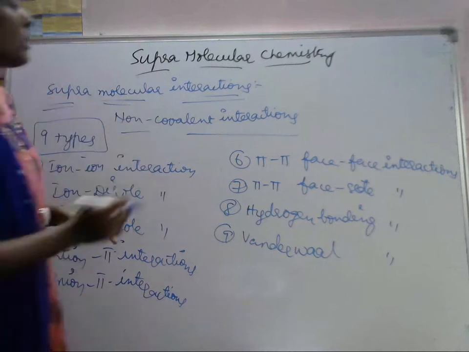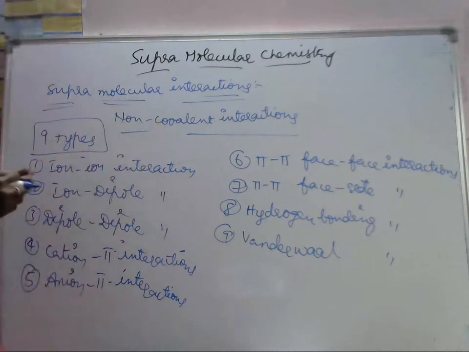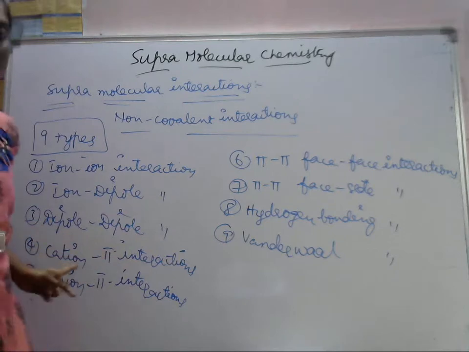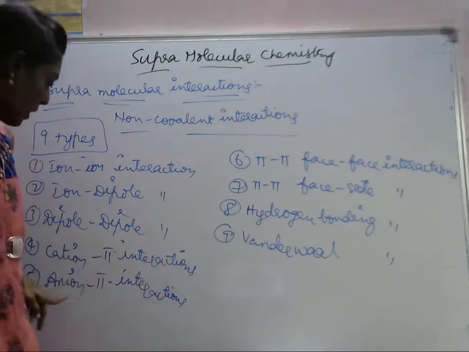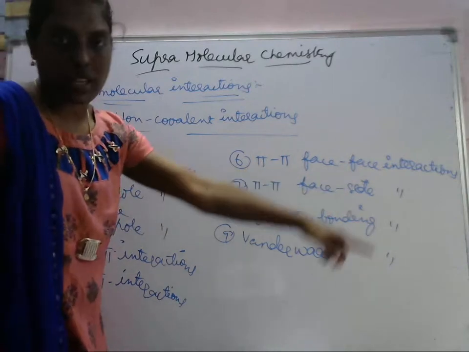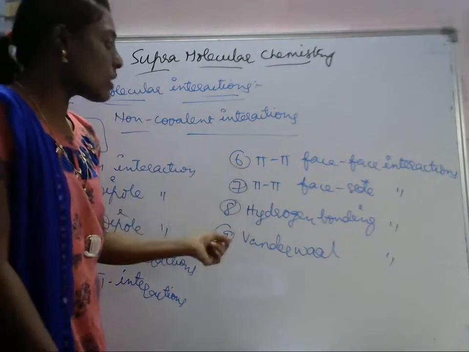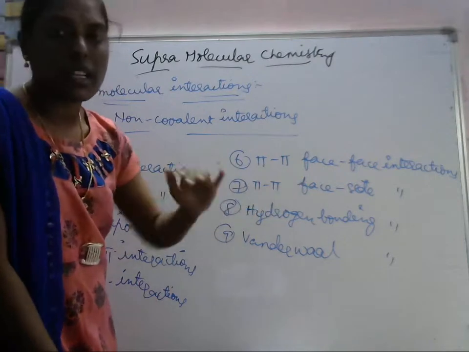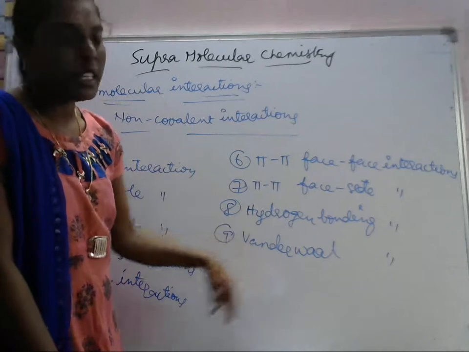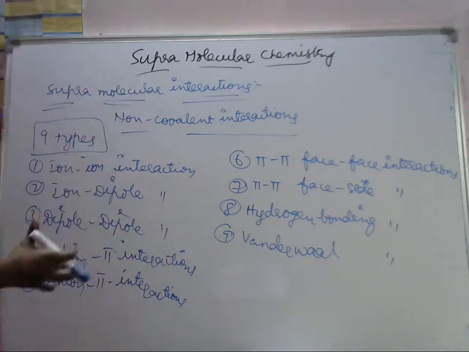So supramolecular interactions are non-covalent interactions, and these are 9 types: ion interactions, ion dipole interactions, dipole interactions, cation pi interactions, anion pi interactions, sixth pi to pi face to face, seventh pi to pi face to side, eighth hydrogen bonding, and ninth van der Waals interactions.